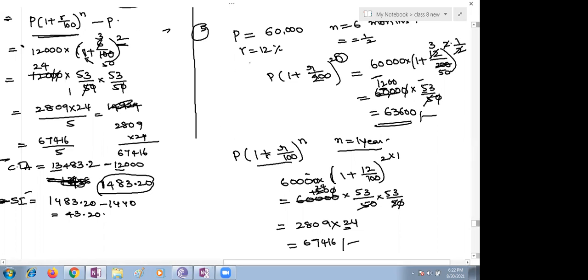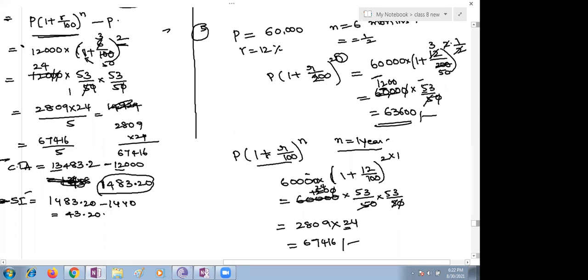Here is the question, just read what is given. Vasudevan invested 60,000 at an interest rate of 12% per annum, compounded half yearly. What amount would he get after 6 months and after 1 year?